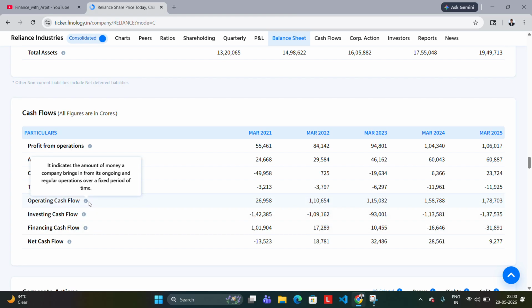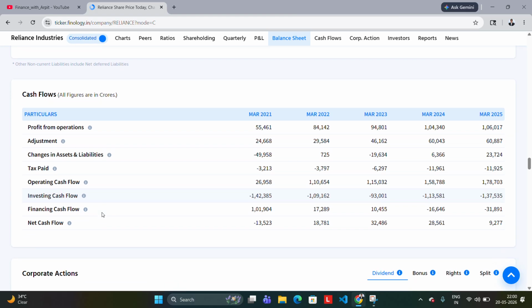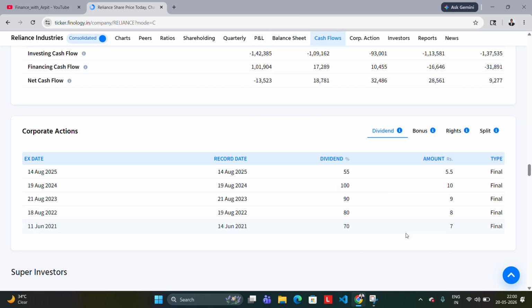In operating cash flow comes only the profit and loss from their core businesses. Investing means, as I told you, the inventory and stock and everything. And this is the net cash flow was negative in 2021, then it became huge positive, but again a setback. It became almost one third. So it's again the matter of concern, at least for me.